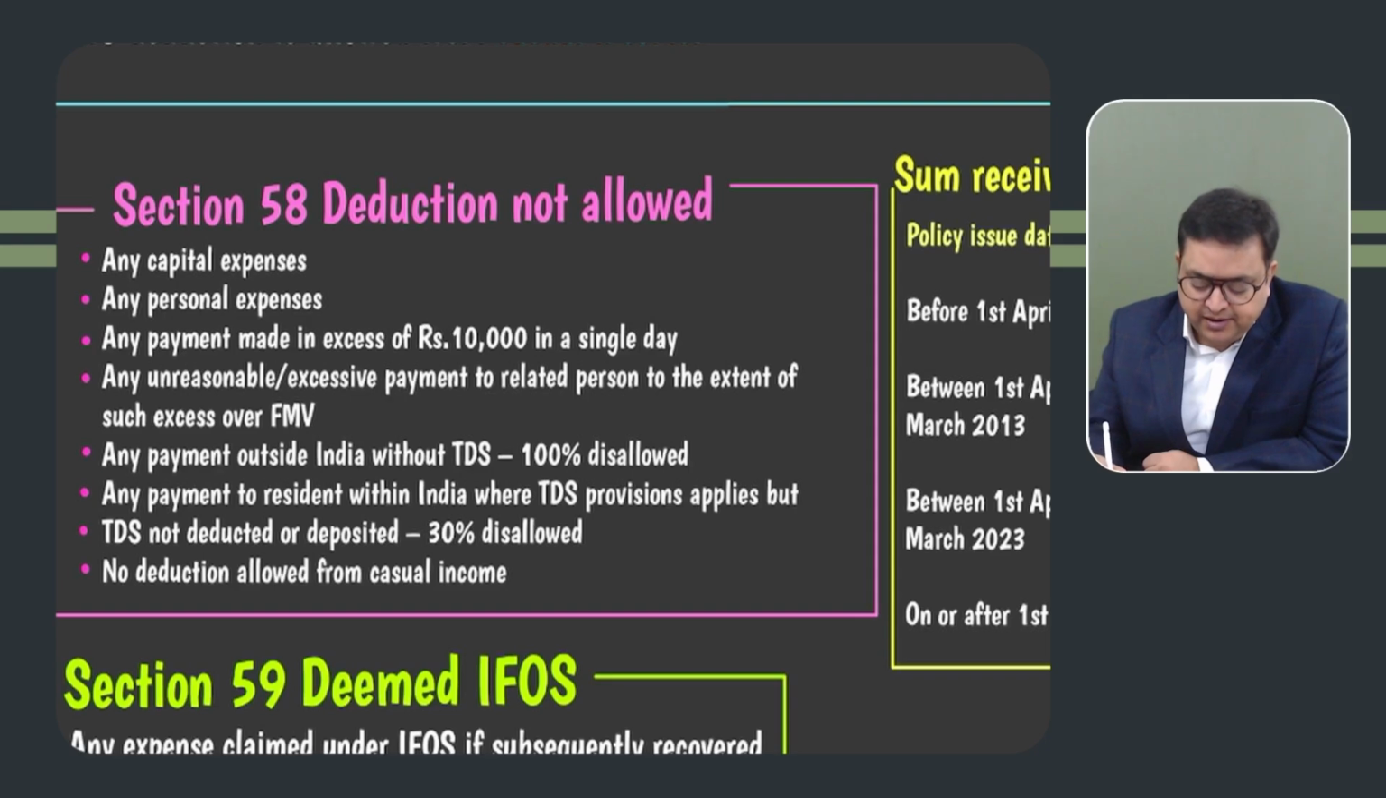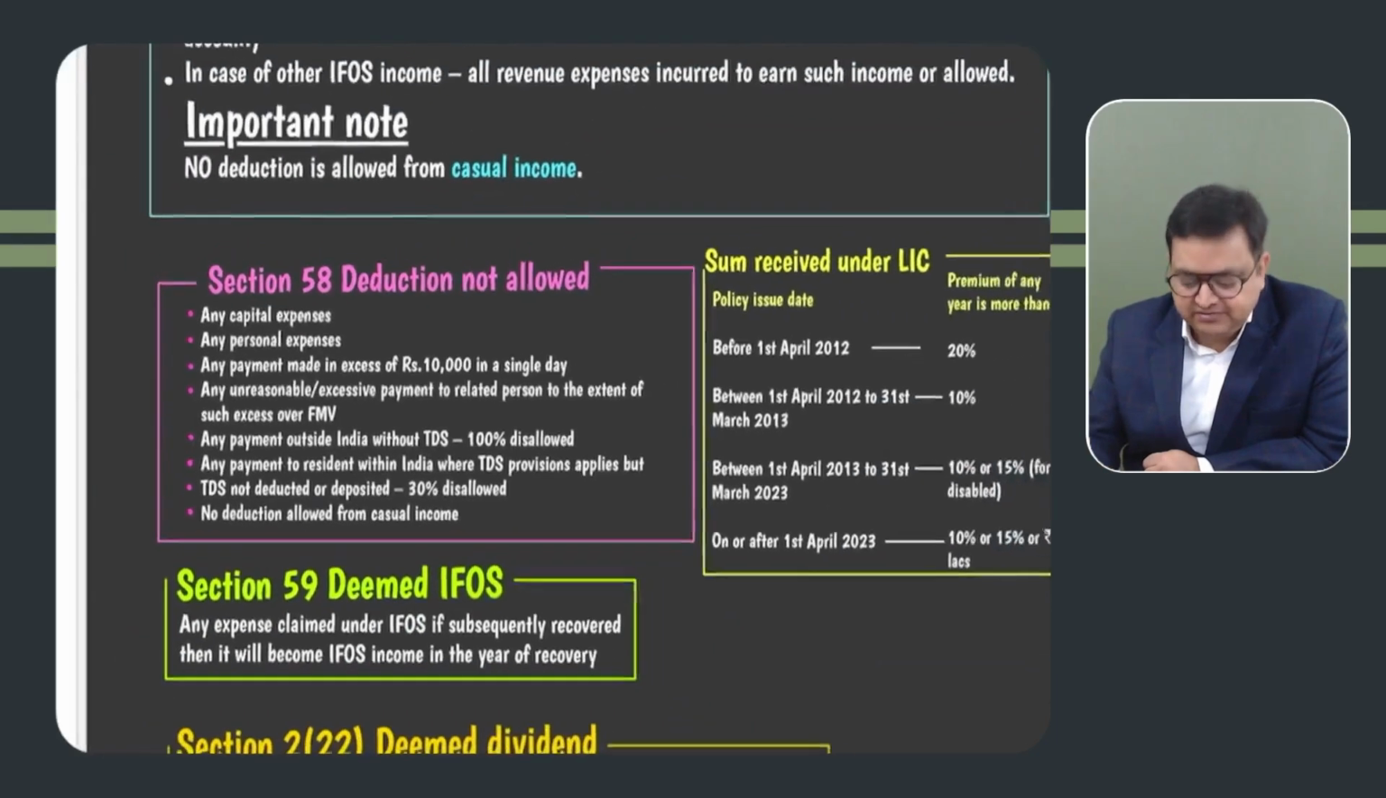Right? If you have made a payment to a related party, it should not be more than the fair market value. If you have made a payment outside India without deducting TDS, 100% will be disallowed. If you have made a payment within India to a resident, 30% will be disallowed. Section 58 is similar to PGBP.